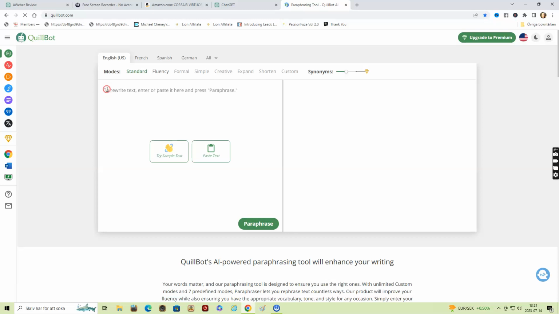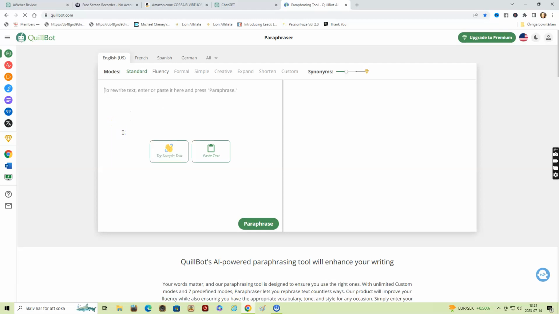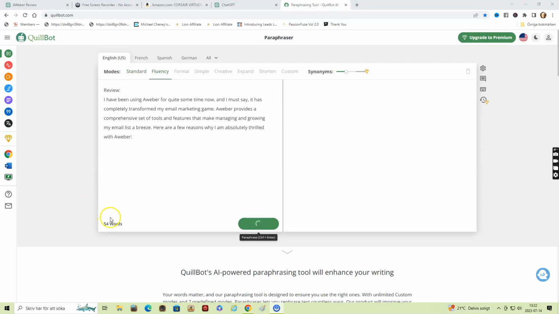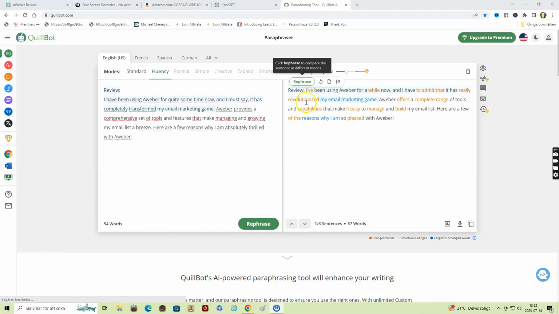Anyway, you just paste in the text. The paraphrase button is now working to paraphrase the text I put in. So now the text is paraphrased, and you can just mark it and copy it, or click on this symbol to copy the text and redo the process to paraphrase more text.